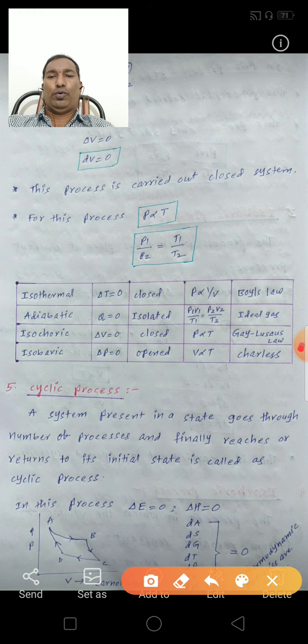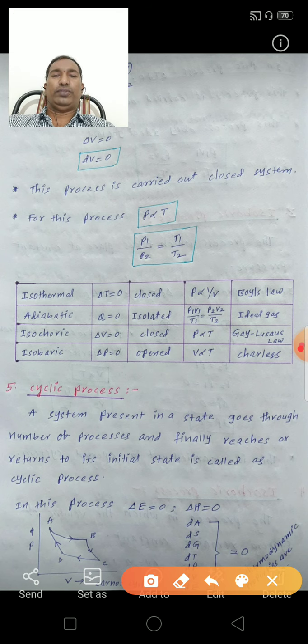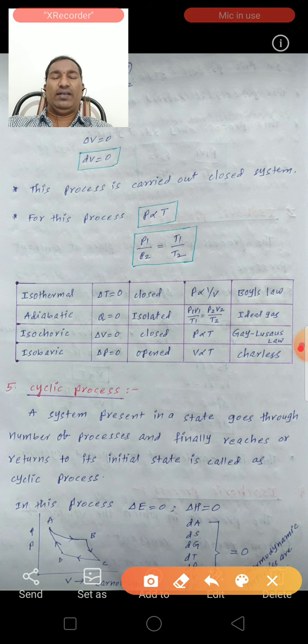For the isochoric process, V is constant, that means del V is equal to 0. This isochoric process is also carried out in a closed system. For the isochoric process, it obeys the Gay-Lussac law. That means at constant volume, P is directly proportional to T.